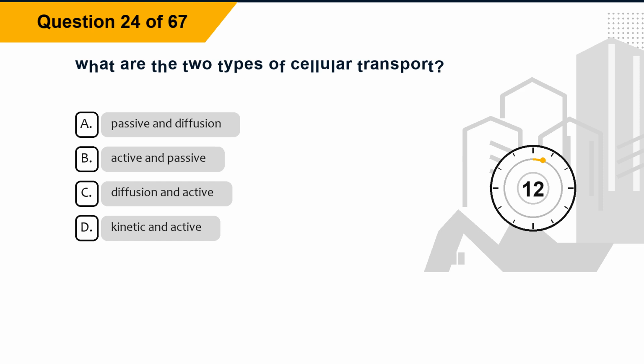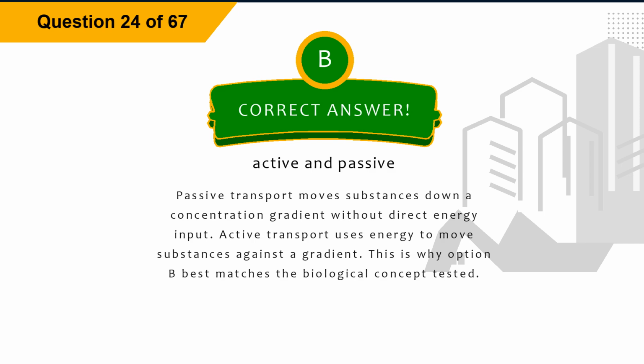Question 24. What are the two types of cellular transport? Option A, passive and diffusion. Option B, active and passive. Option C, diffusion and active. Option D, kinetic and active. The correct answer is option B, active and passive.